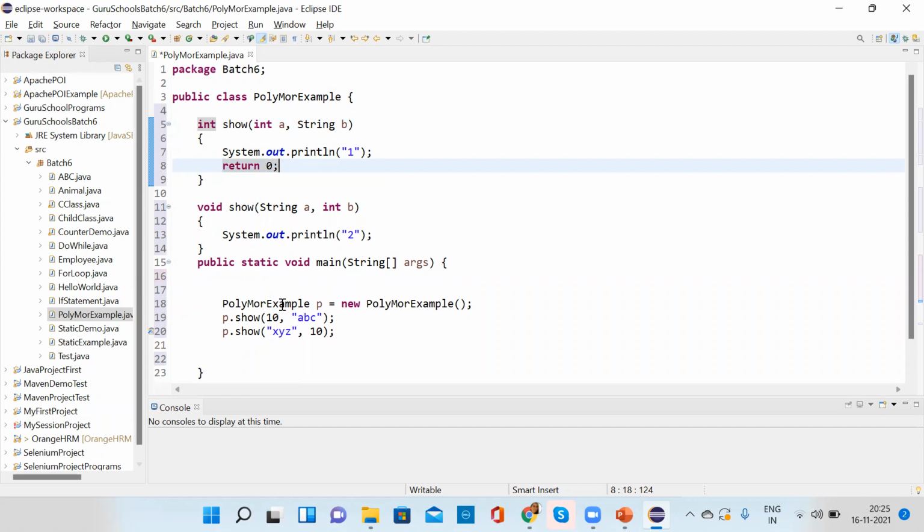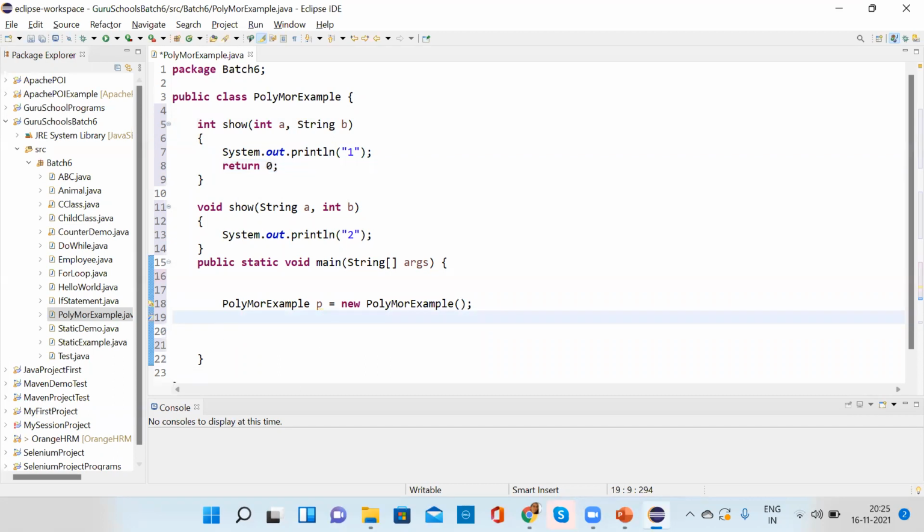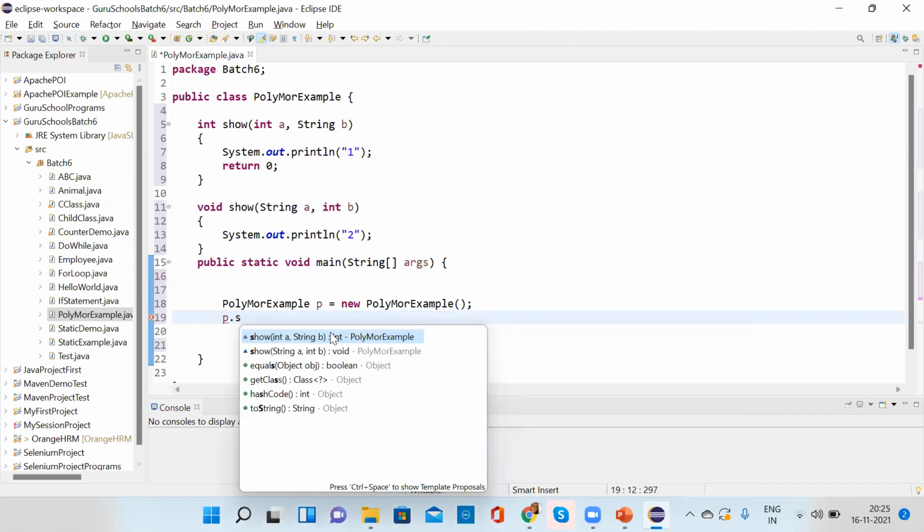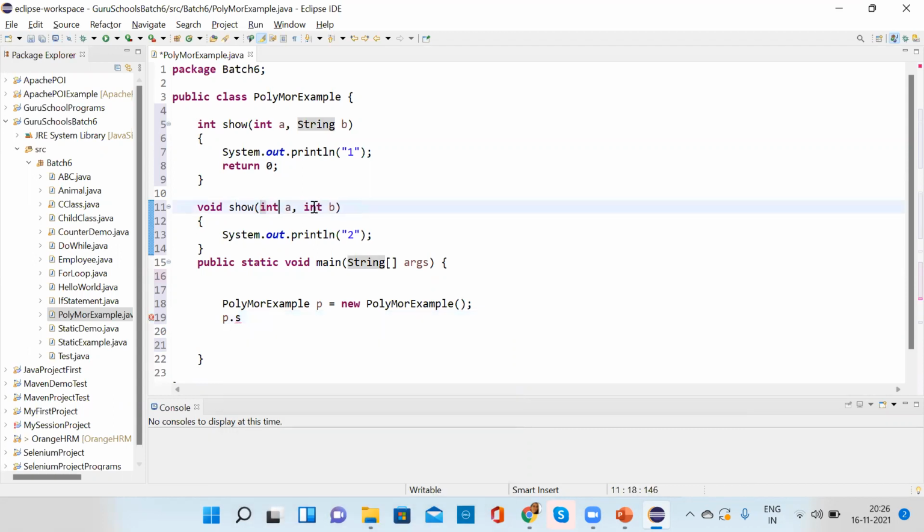So now if the return type is different, and I want to call the first method of show, if I make this also integer and this string, will it work?